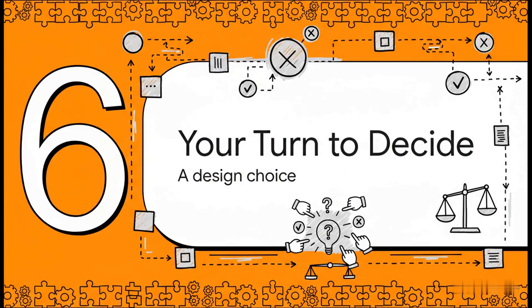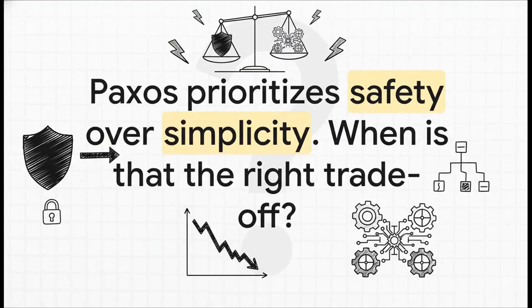Okay, let's bring this all together. Understanding Paxos isn't just some abstract academic exercise. It's really about understanding a fundamental choice that every systems designer has to face. At the end of the day, Paxos represents a really clear trade-off. It chooses absolute mathematical correctness, that is safety, over things like simplicity and raw speed. So the real question for any engineer is, when is that the right call? When is the cost of being wrong so astronomically high that you are willing to pay the complexity price for this incredibly powerful algorithm? Something to think about.